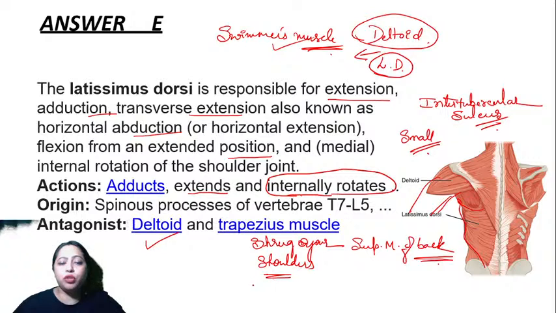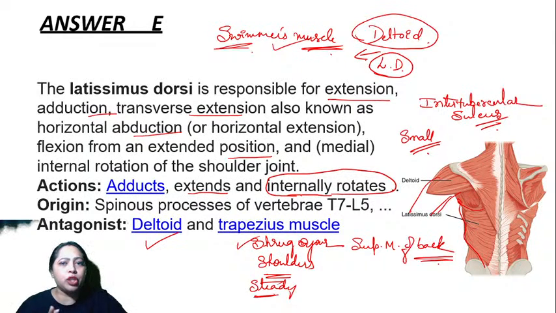And also you have to steady it. That's why you have this trapezius also working. So now all this is possible when you know what is the action done by latissimus dorsi. So you have to imagine an action with every muscle. For example, deltoid is abduction.